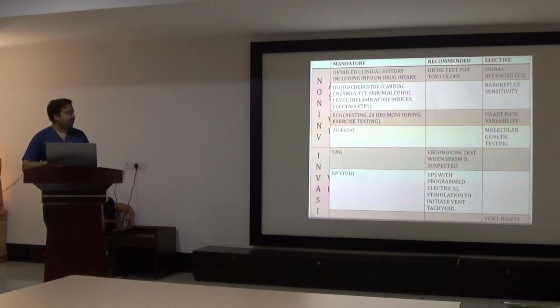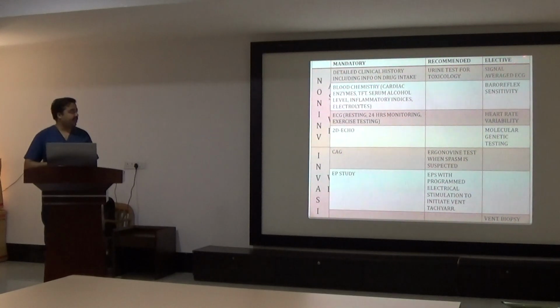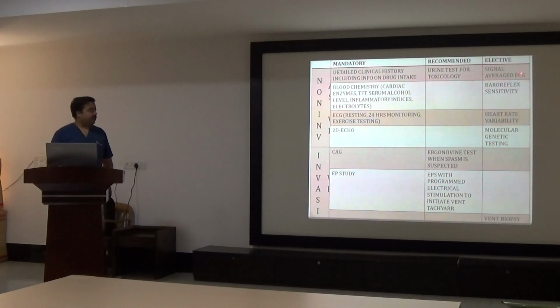What is recommended, other things which are not mandatory, is urine test for toxicology and, electively and very rarely, signal averaged ECG, which is a newer marker of minor cardiac abnormality, can be done but is not available as of now. Baroreflex sensitivity in terms of tilt table testing.